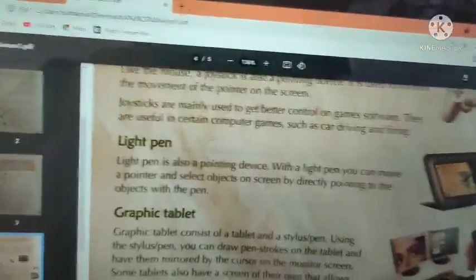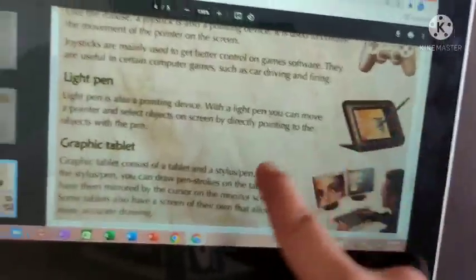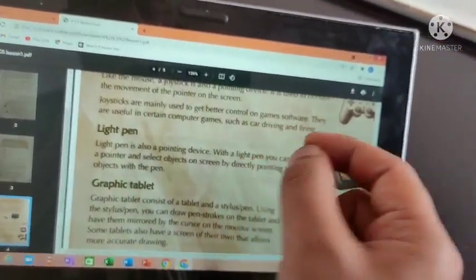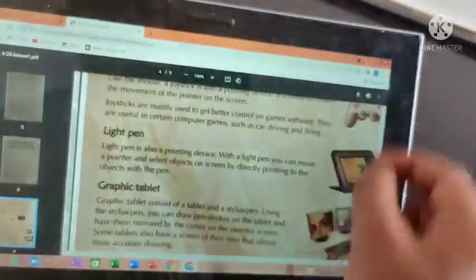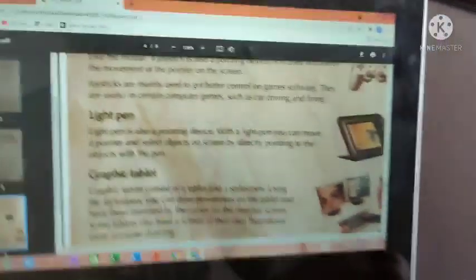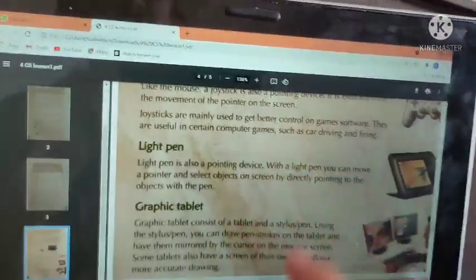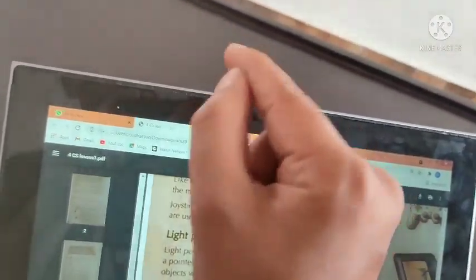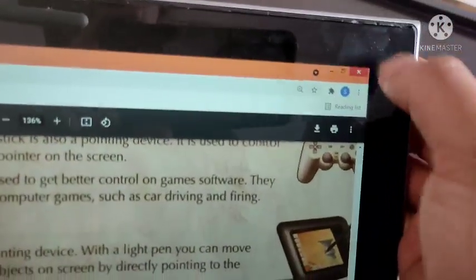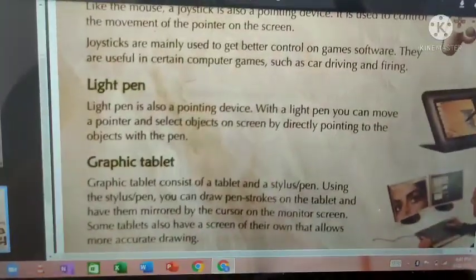Next, light pen. See, this is a light pen. Using this light pen, you can select a particular application or a particular place on the monitor, where you want to make some changes. If you have a light pen, you can type on this and change this number. You can close directly by clicking this close button, and you can minimize by clicking this minimize button. That is how a light pen is used.